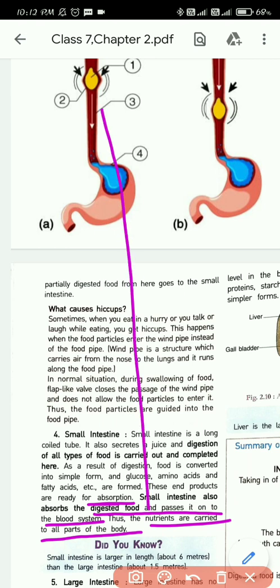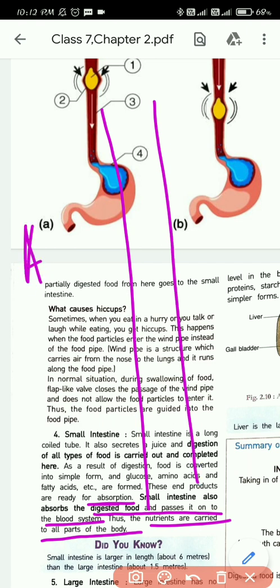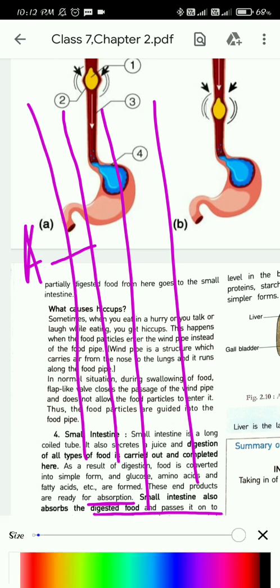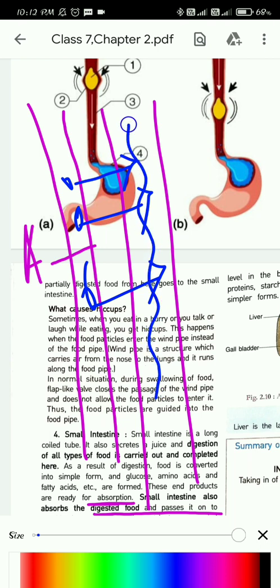Suppose absorption is happening from here. This is the wall of the villi, and the villi will have a connection to the bloodstream. So all the foods here will be transferred to the bloodstream. Now the blood will carry the nutrients to all parts of our body.